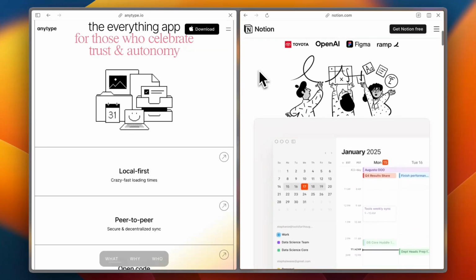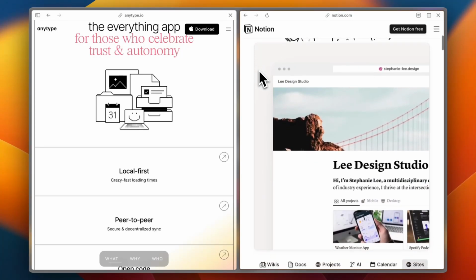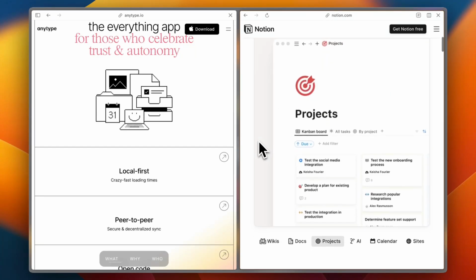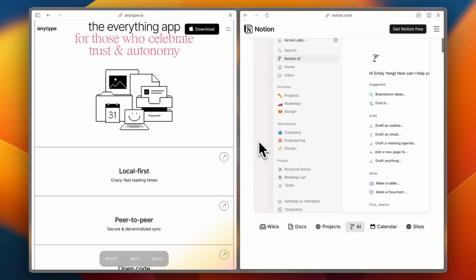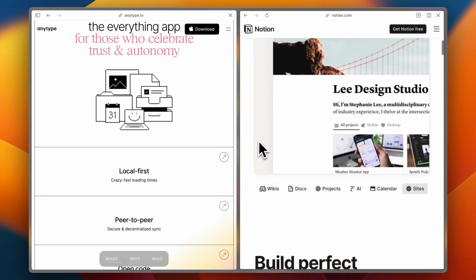It's flexible, sleek, and integrates with tons of tools like Slack, Google Calendar, and Zapier. But that flexibility comes at a cost: overwhelm. Trustpilot reviews mention the dreaded blank page syndrome and occasional slowdowns with larger pages.